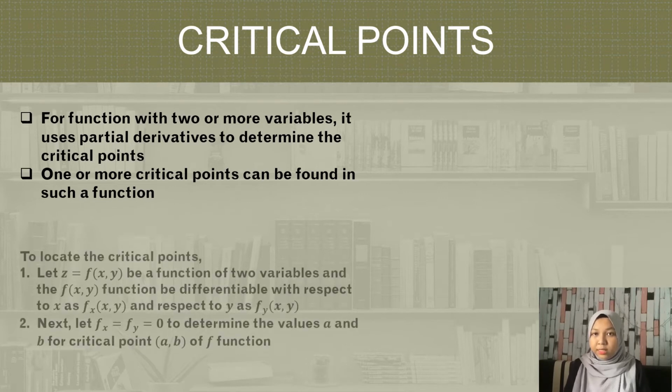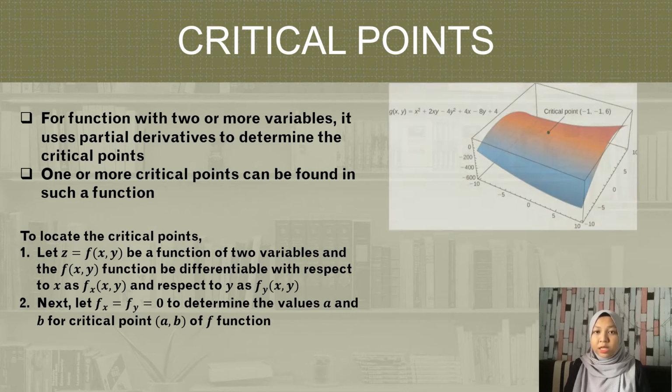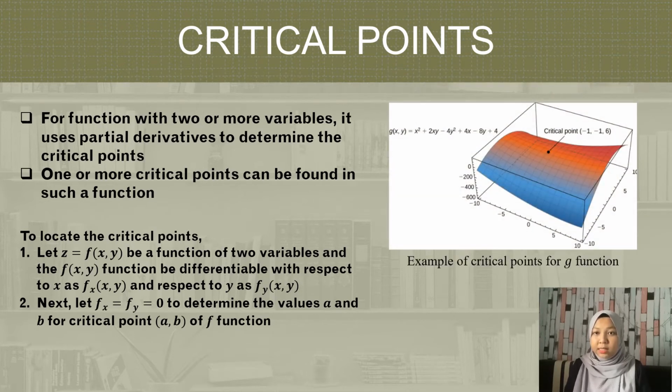To locate critical points, first let z equal to f(x,y) be a function of two variables and differentiable with respect to x as f_x and with respect to y as f_y. Next, let f_x equal to f_y equal to 0 to determine the values a and b for the critical point (a,b) of the function f.